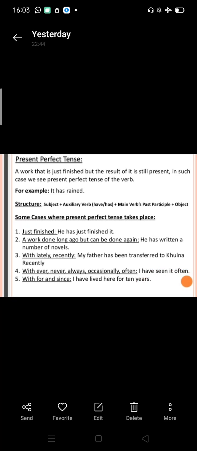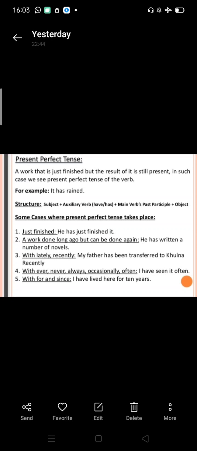Next is present perfect tense. A work that is just finished but the result of it is still present. In such case, we use present perfect tense of the verb. For example, it has rained. Structure: subject plus auxiliary verb has/have plus main verb plus past participle plus object. So has is coming with singular and have is coming with plural, and with I and you, have is coming. Just finished. He has just finished it.